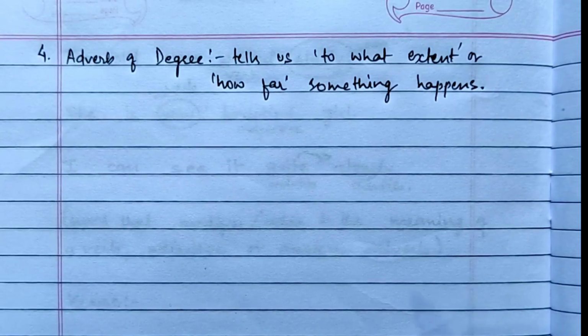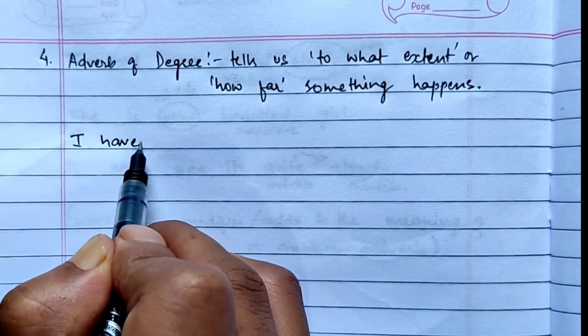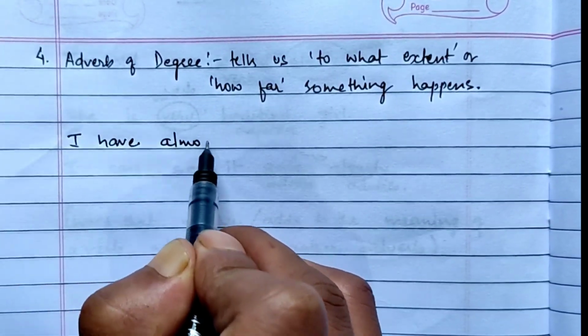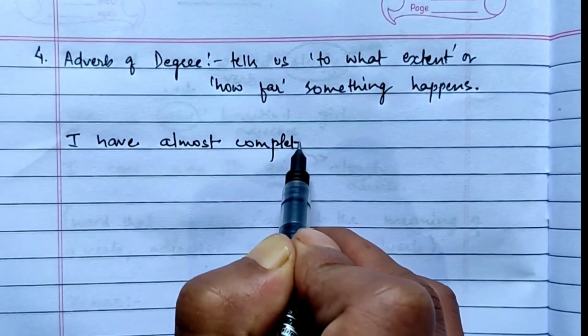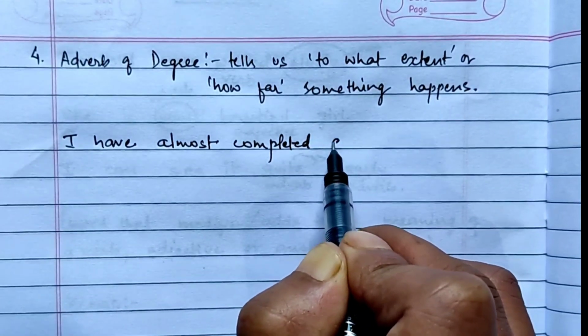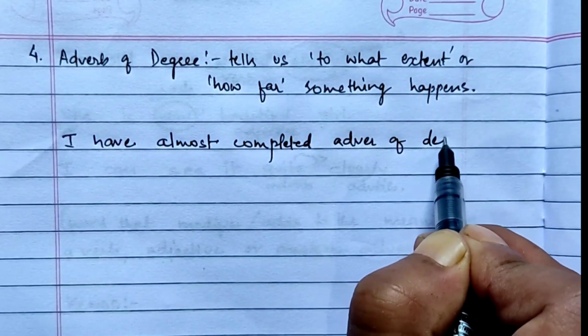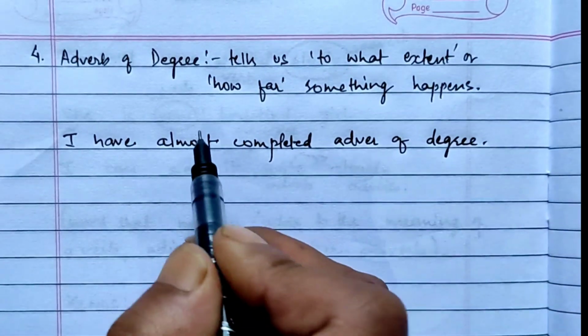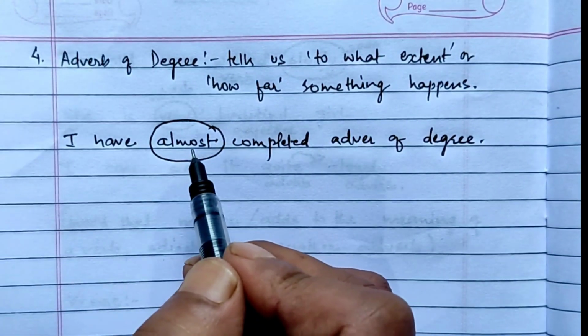Like if I write here, example, I have almost completed, adverb of degree. So this almost is your adverb of degree.